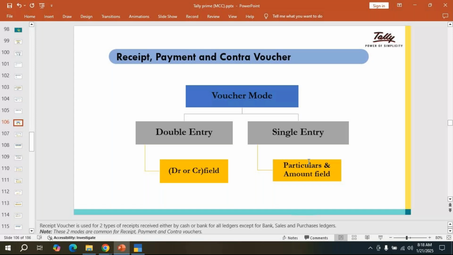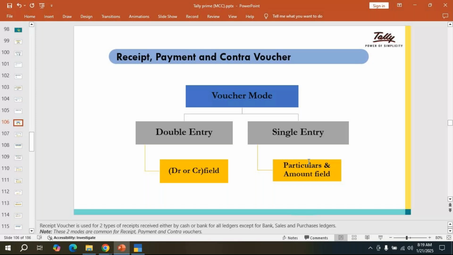One is double entry mode, another one is single entry mode. Double entry mode is nothing but debit and credit options will come. Single entry mode has particulars and amount fields, those options will come.